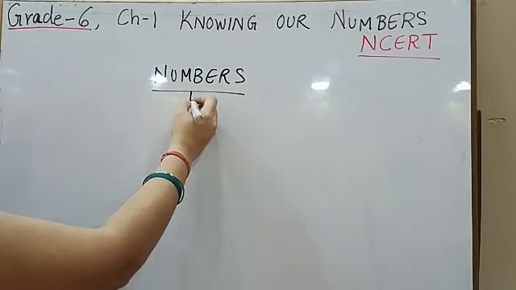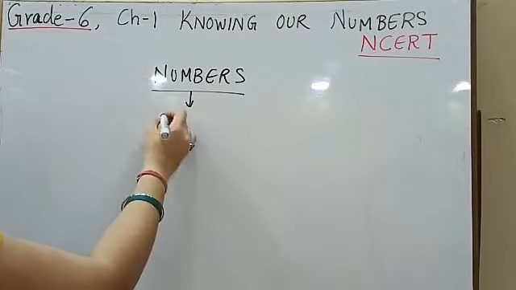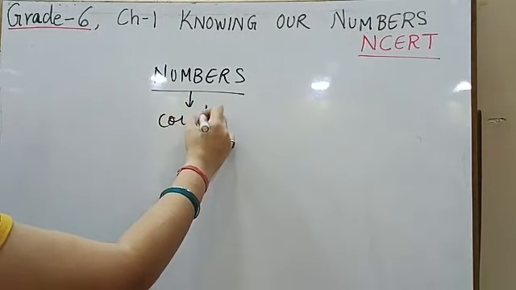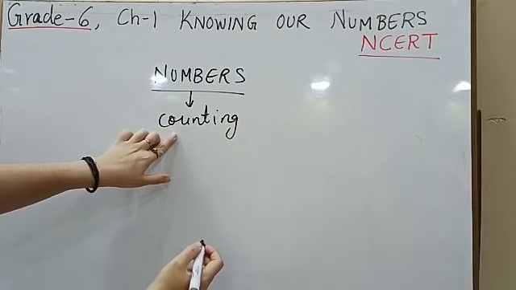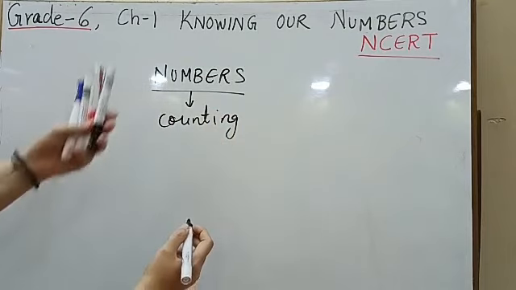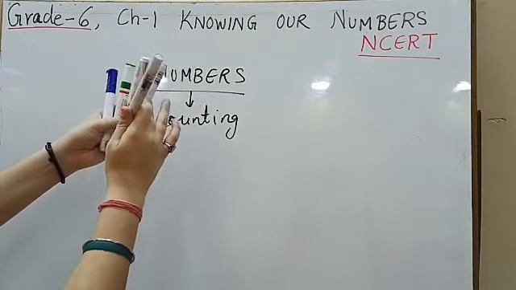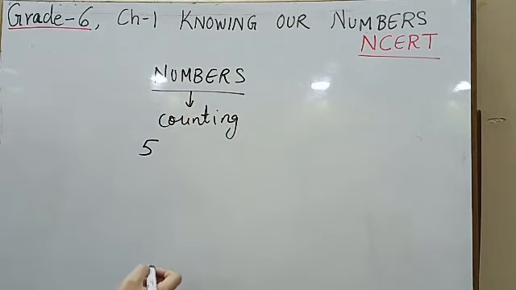So mathematic operation and mathematic digits that are used for counting, that are considered to be numbers. So any mathematical expression which is a digit that is used for counting is called numbers. If I say how many markers do I have, अभी मेरे पास कितने markers हैं? 1, 2, 3, 4, 5. So 5. 5 is a digit that is used.